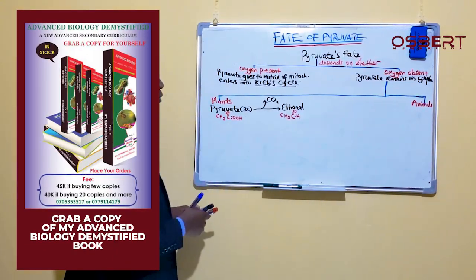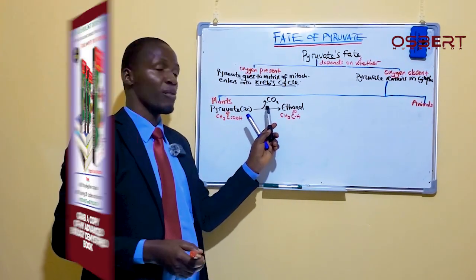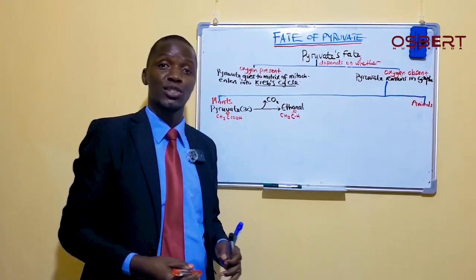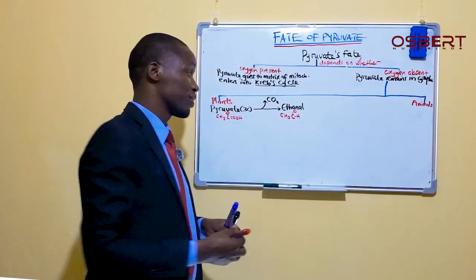Now, in biology, whenever we have a reaction where there is loss of carbon dioxide, we call that reaction a decarboxylation reaction. So the pyruvate undergoes decarboxylation.